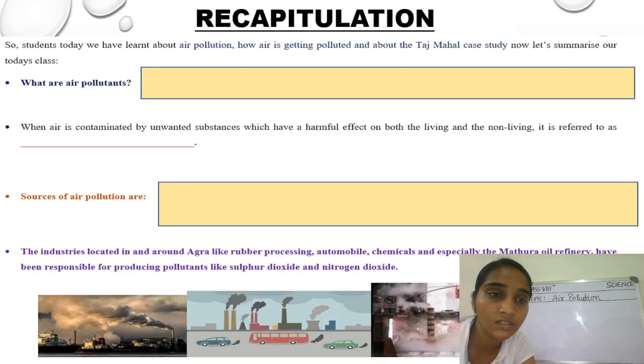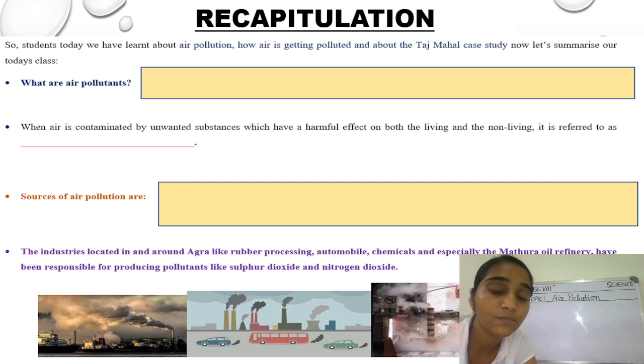So now students, we have learned about air pollution, how air is getting polluted, and about the Taj Mahal case study. So now let's summarize today's class. Students, what are air pollutants? Yes, very good. When harmful substances like sulfur dioxide and carbon dioxide are released in the atmosphere, those substances are termed air pollutants, which cause air pollution.